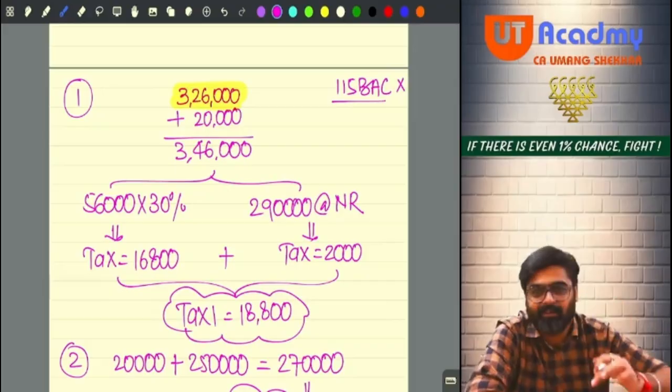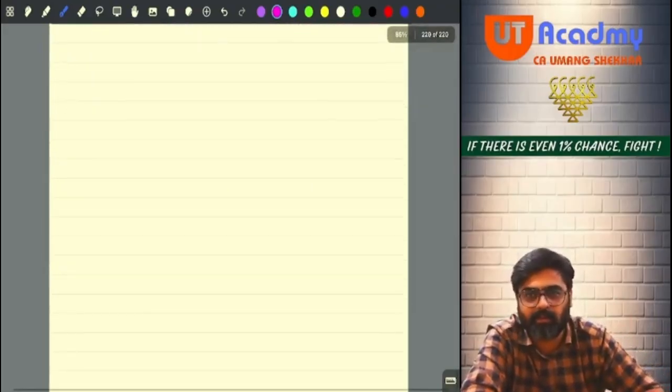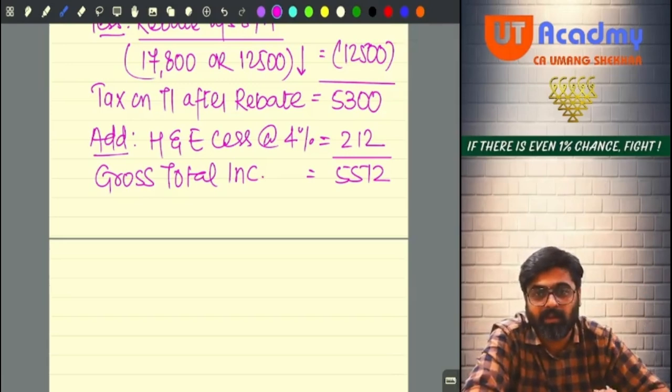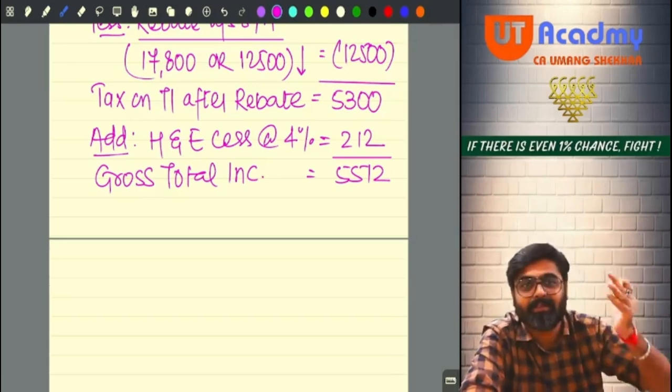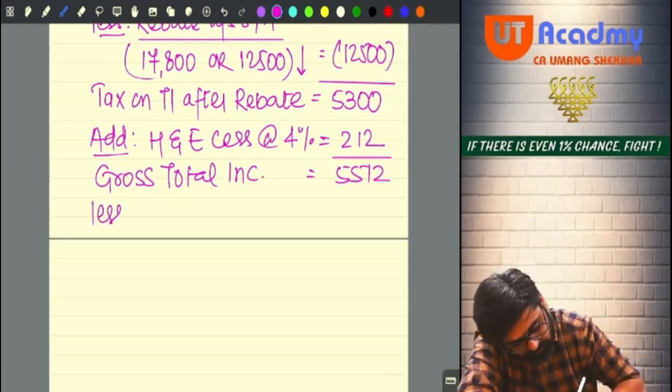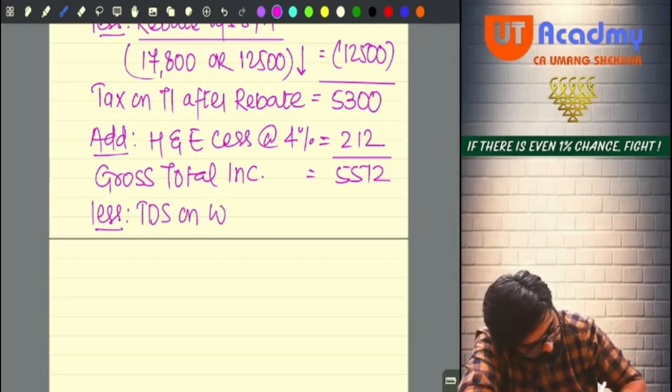Understanding? So if you want to reduce TDS from here, reduce TDS on winnings. But the TDS would have been deducted only on the 50,000 rupees of winnings because that was more than 10,000. The TDS would not have been deducted on 6,000 because that is less than 10,000. Yes or no? So what you are going to do? Less TDS on winnings.